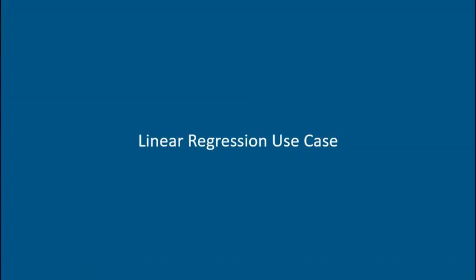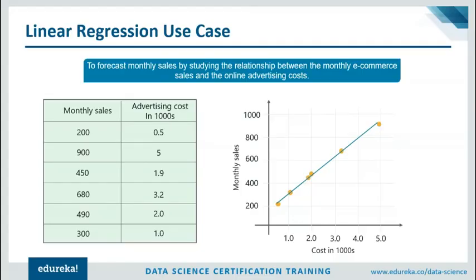All right. Now let's discuss a use case for linear and logistic regression. So starting with linear regression. Our problem statement here is to study the relationship between the monthly sales and the online advertising cost of some XYZ company in order to predict their sales in the upcoming months. So basically we're going to predict the sales based on the amount that they're spending on advertising. So our dependent variable becomes the number of sales, and the independent variable is obviously the advertising cost. Here I've represented advertising costs in terms of $1,000.